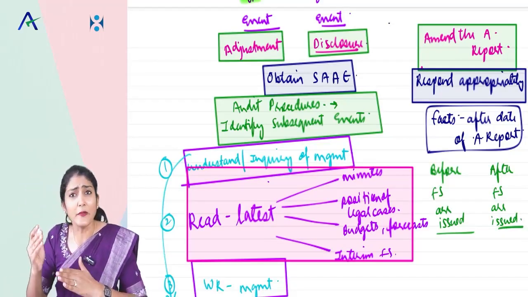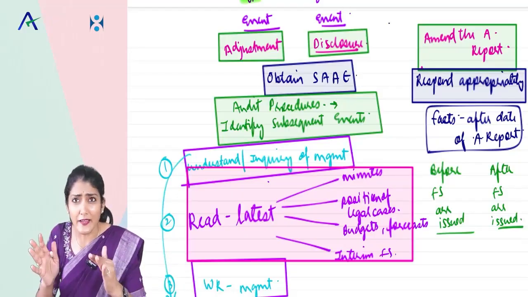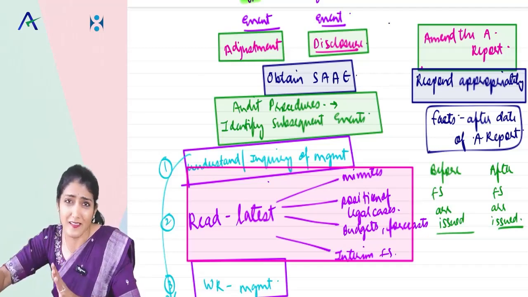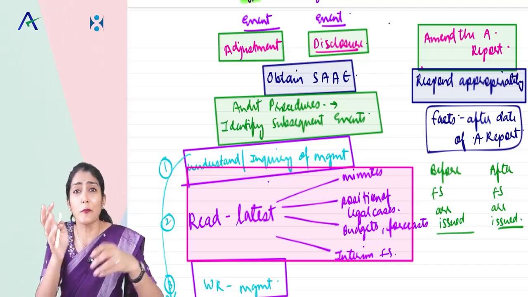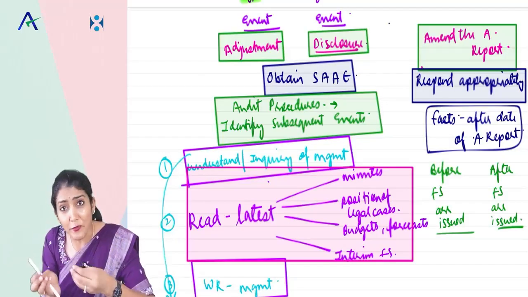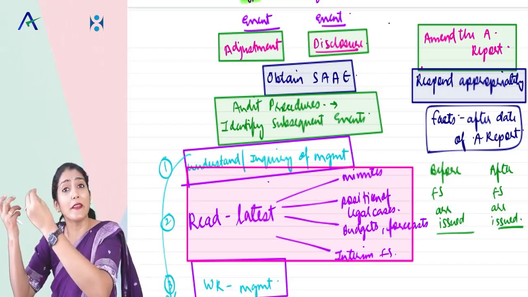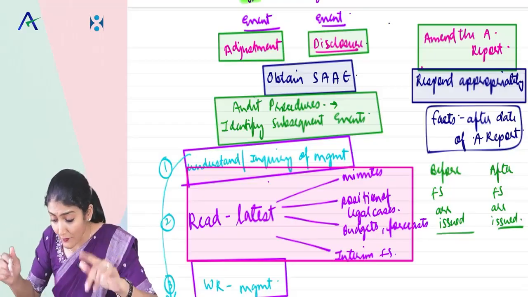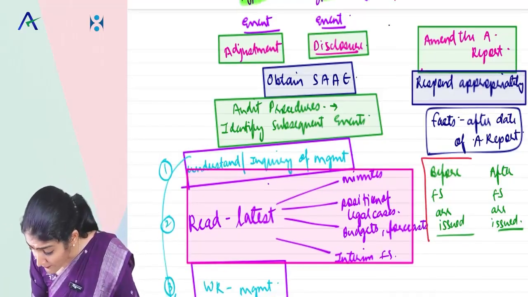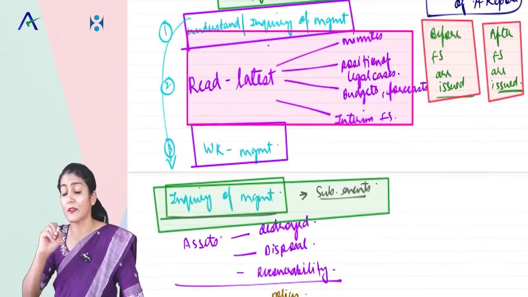Right? So generally company AGM, it has to take place by 30th September. So I can say on or before 30th of September or on or after 30th September. It's basically on or before the date of AGM or on or after the date of AGM. And before the annual report of the company is published, after the annual report of the company is published. That is what I am saying. Okay, so further the facts are divided under 2. What are the 2? Before the financial statements are issued and after the financial statements are issued.